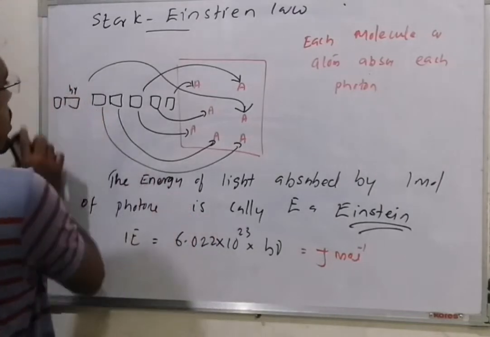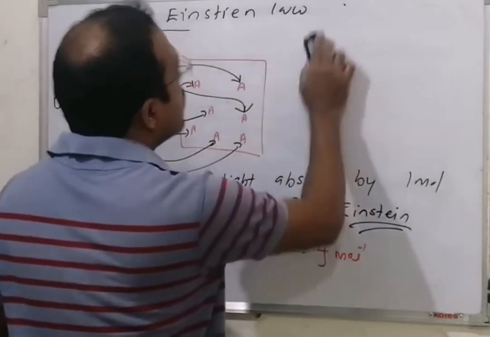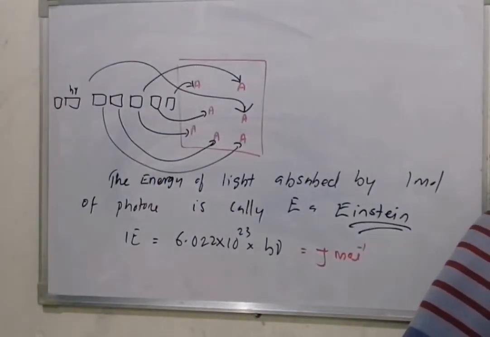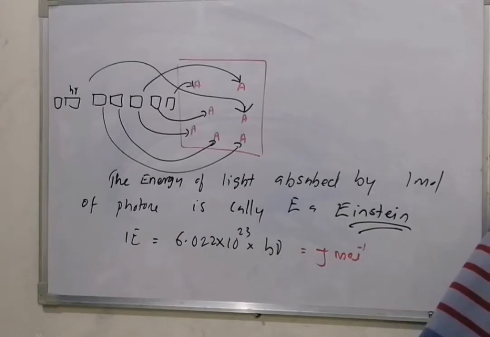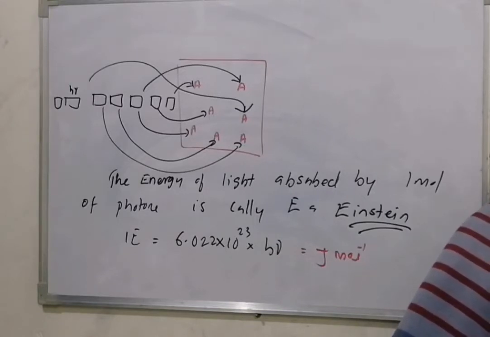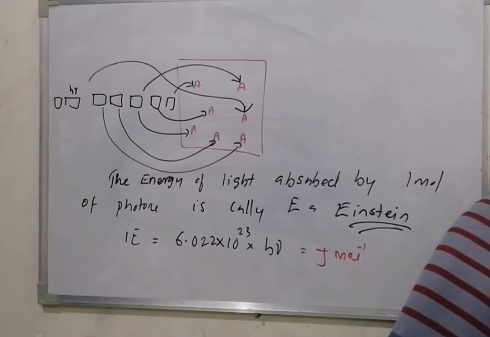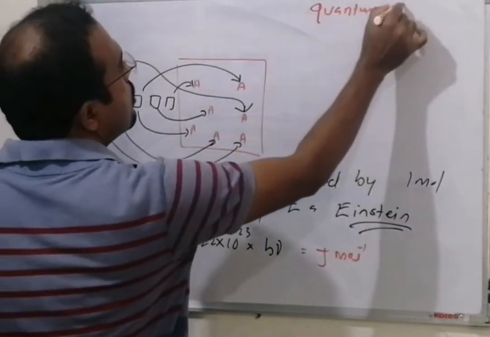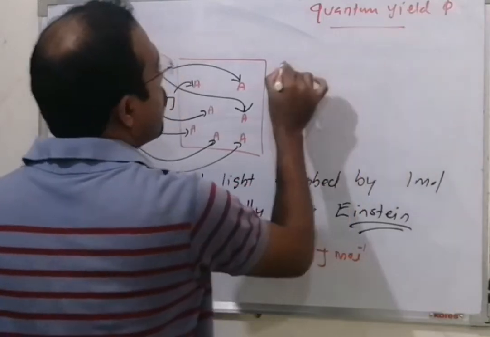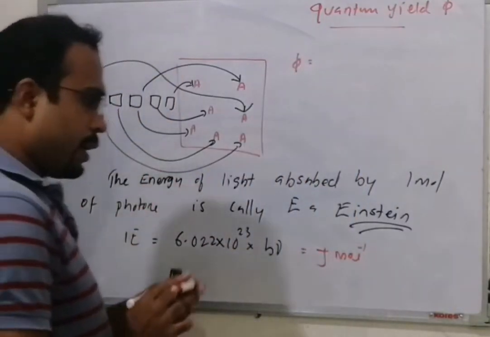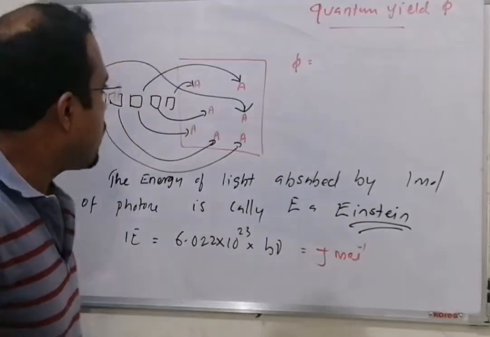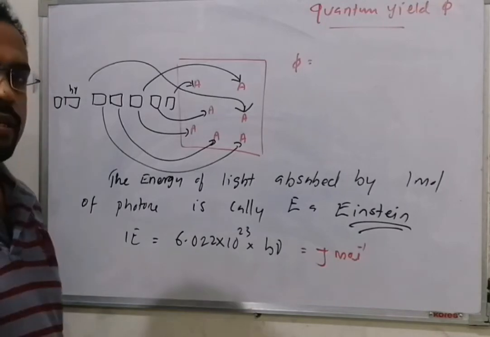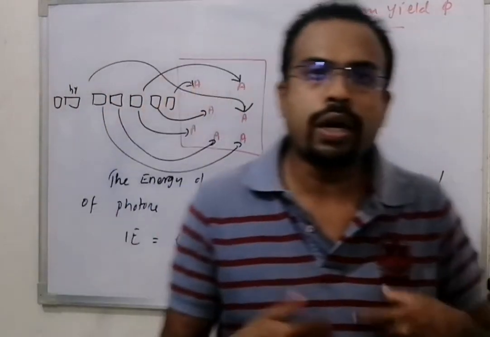Now, based on the Stark-Einstein law, we have a concept called quantum yield, that is phi. We have said that a single molecule absorbs a single photon. Suppose I am a molecule.